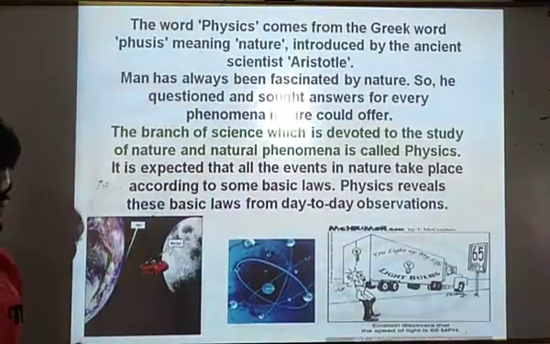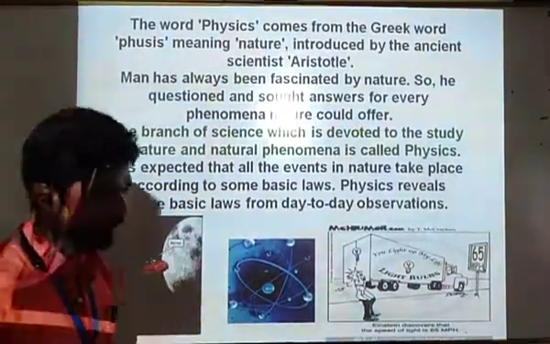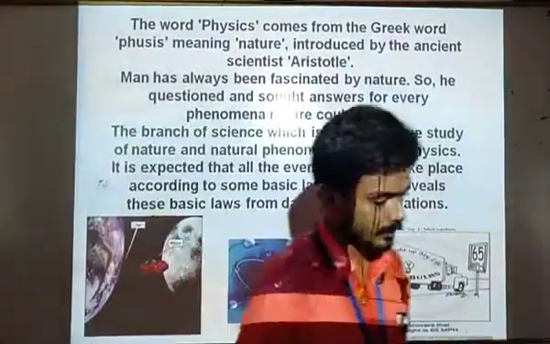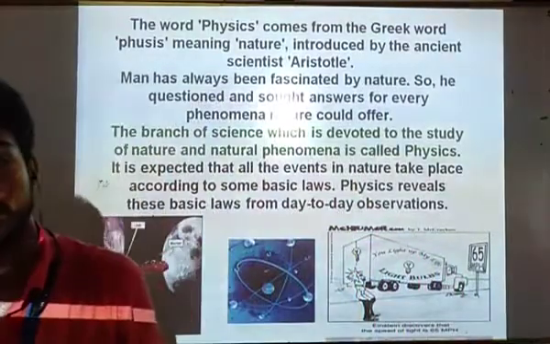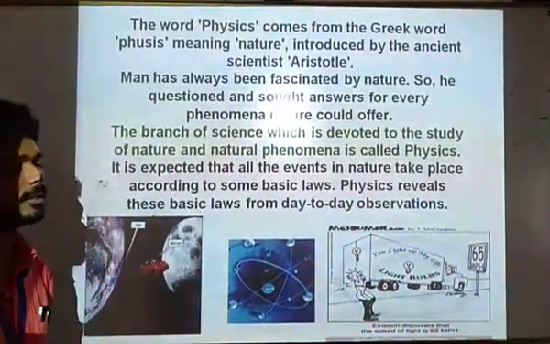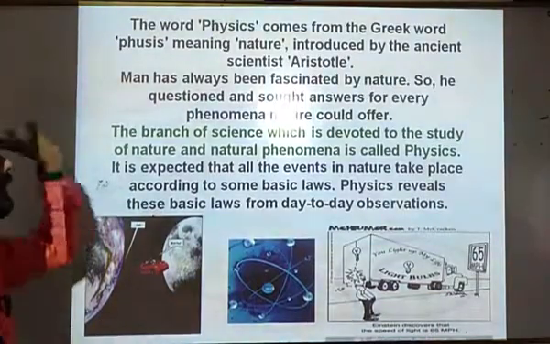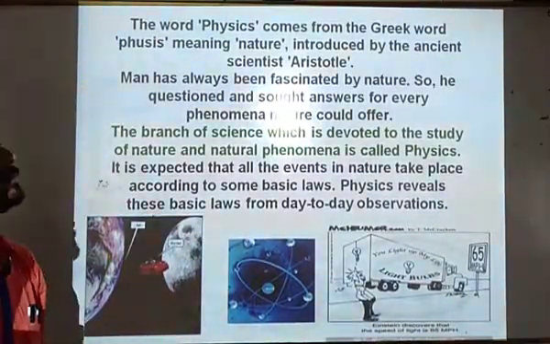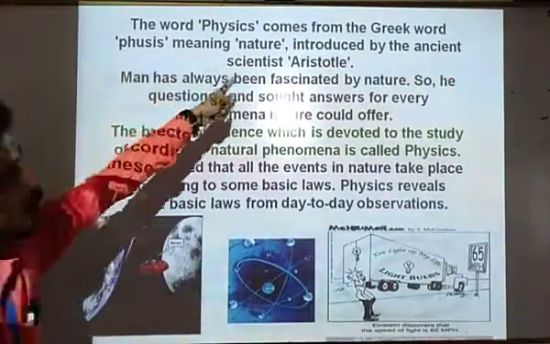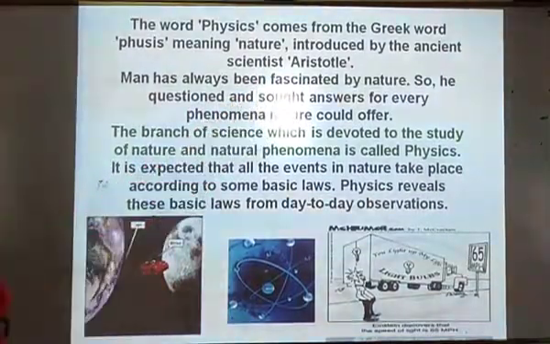Students, we have already discussed many times that physics is the study of nature. In so many books, videos and other sources, wherever you go, you will observe that the definition of physics is the study of nature. It was introduced by an ancient scientist, Aristotle.